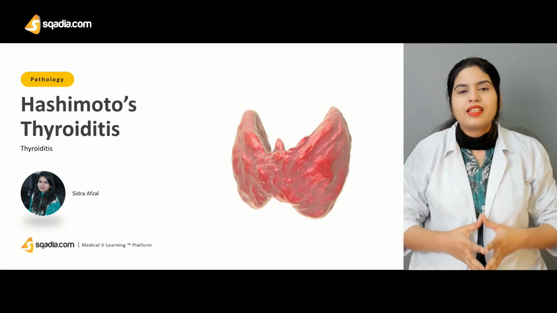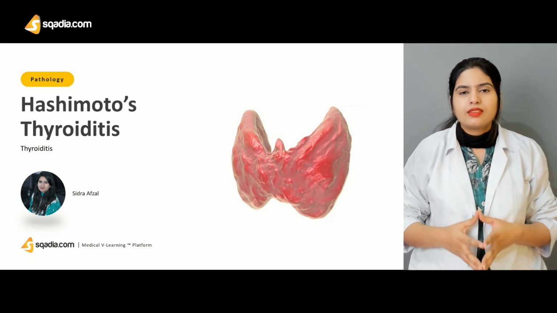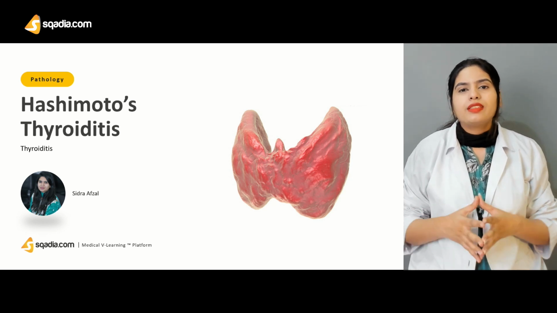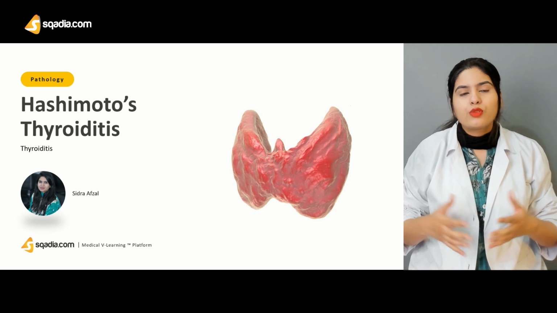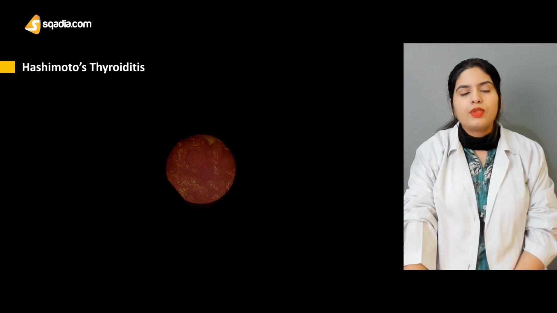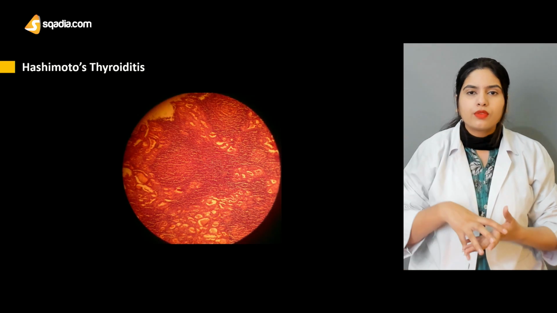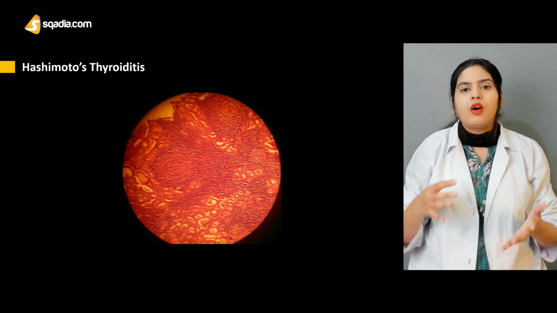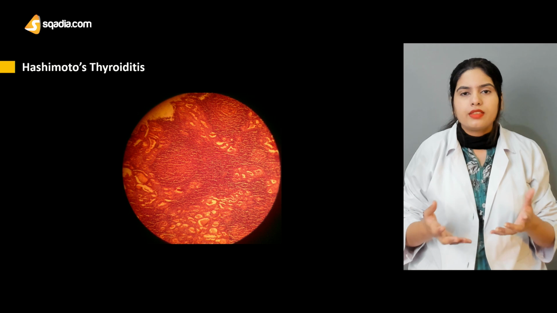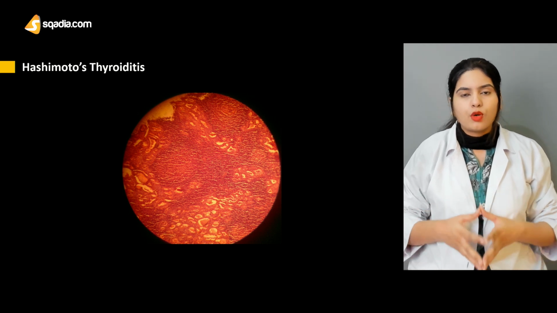Hashimoto's thyroiditis is named after the scientist who discovered the disease. As I told you, this is also a type of autoimmune thyroiditis. That means your body is going to produce autoantibodies that will bind to the thyroid gland receptors, or to the cells of the thyroid gland, and cause the over secretion or under secretion of the hormone.